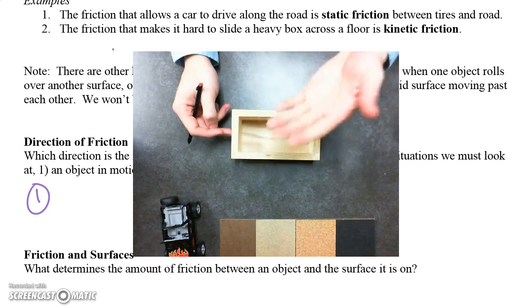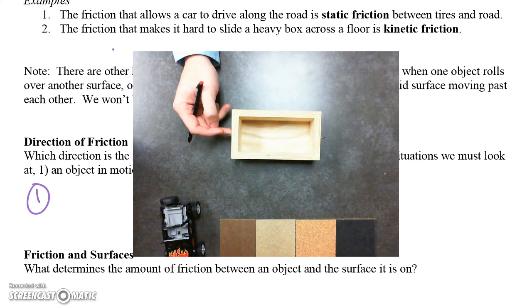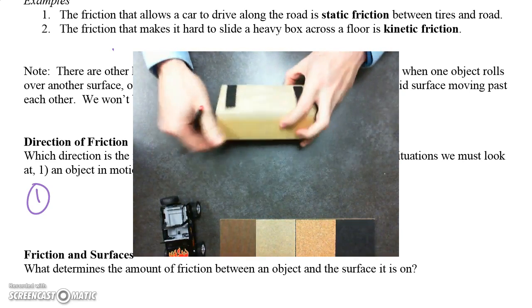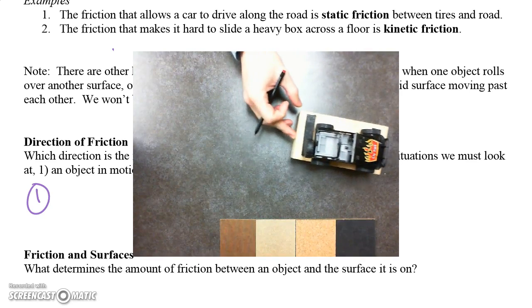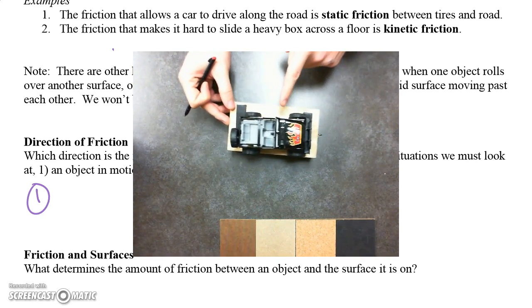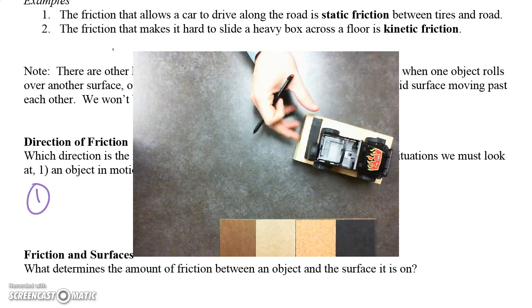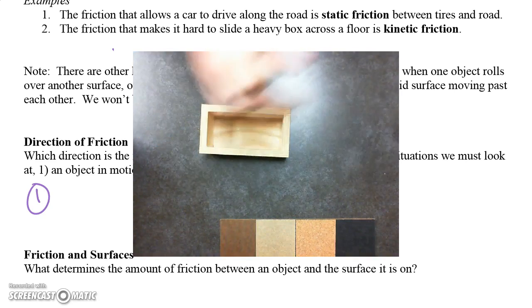So it's still opposing the direction the object would travel. It's a slight difference that makes a difference when we're talking about why things stay there while we're going on it, because it is moving in a certain direction, but there's friction keeping that one from moving relative to the top. So it can change that situation, and we'll look at that in class.